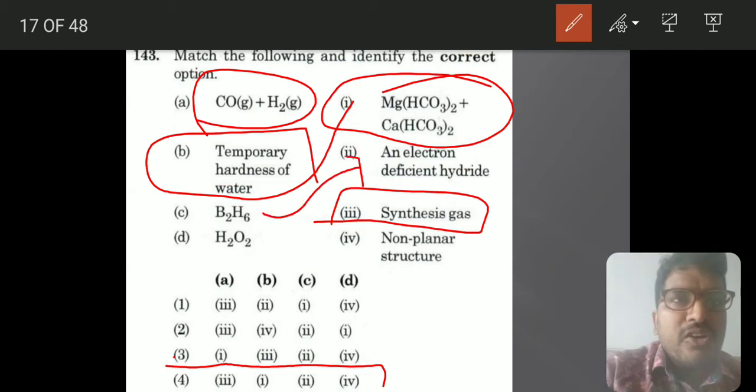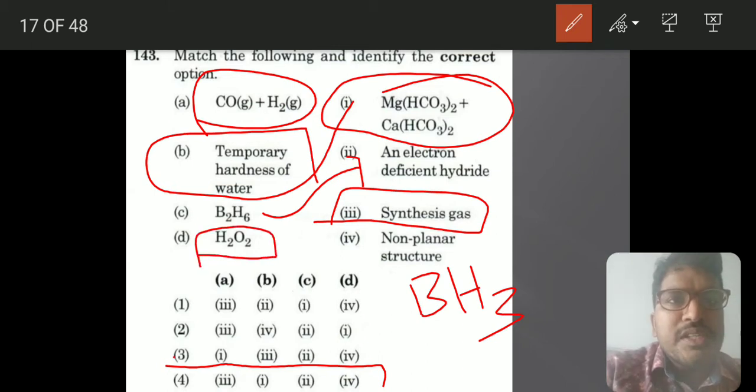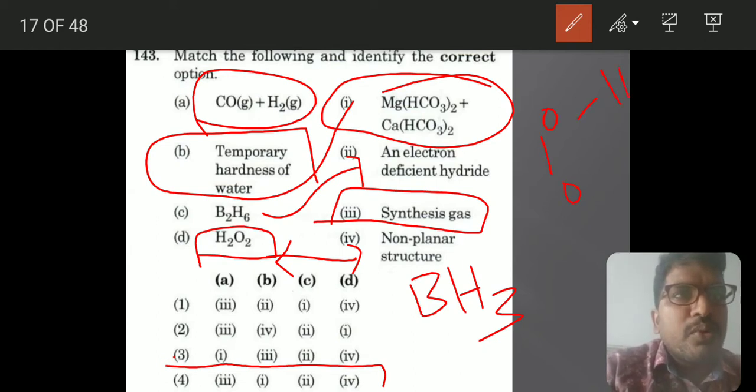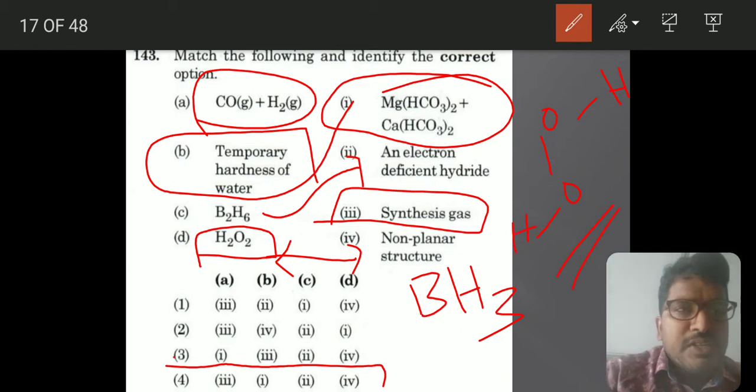B2H6 is an electron deficient hydride because B2H6 will form BH3. H2O2 has a non-planar structure. Why is it non-planar? Because it has an open book like structure. So that's why it is a non-planar structure. Like this we can study about this topic.